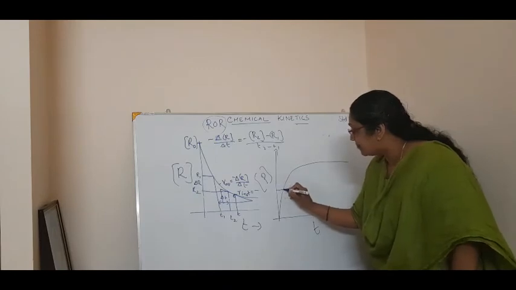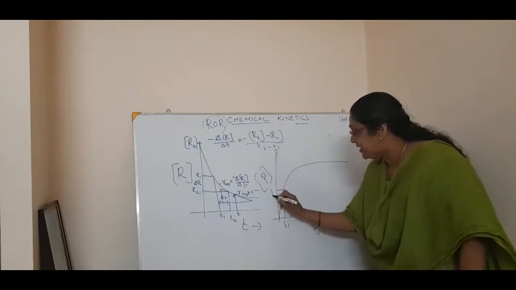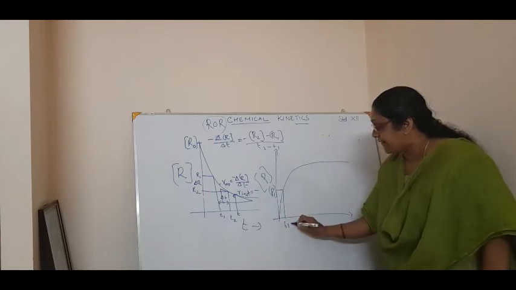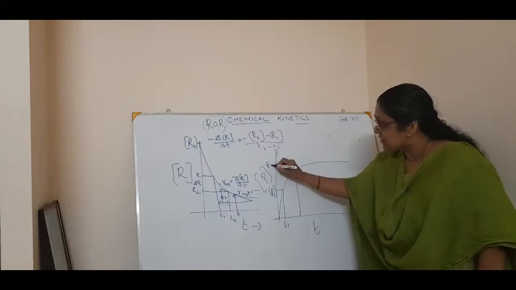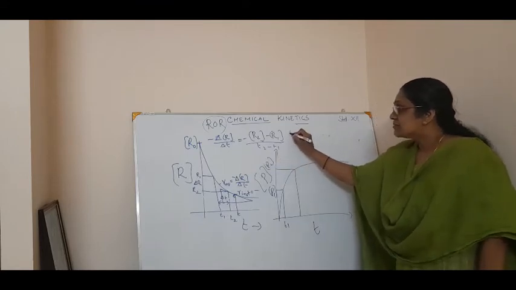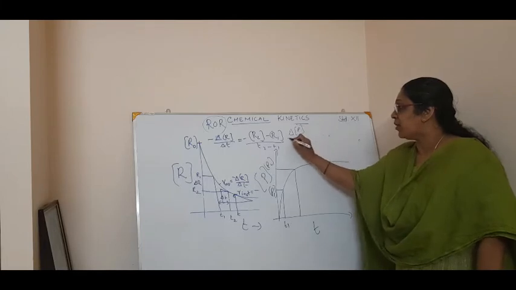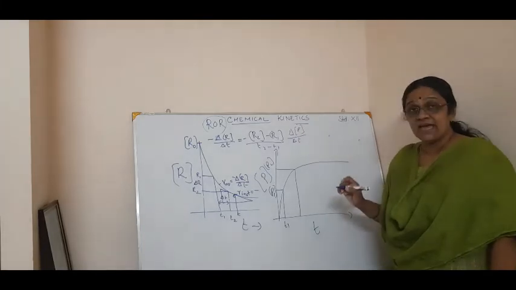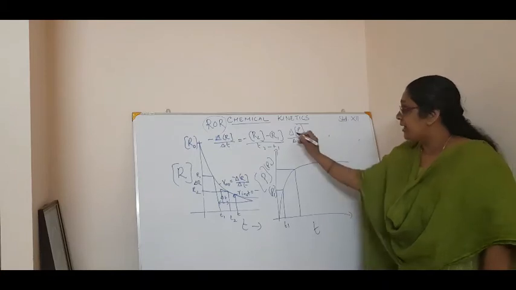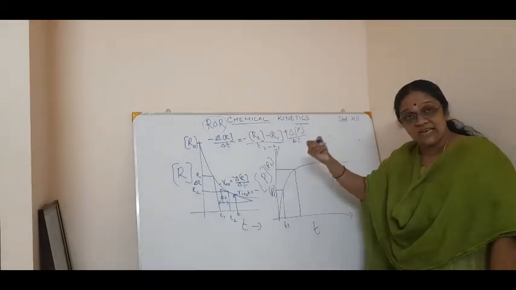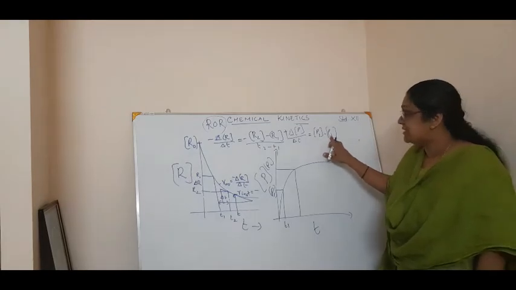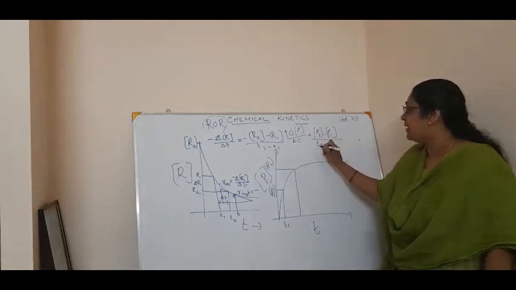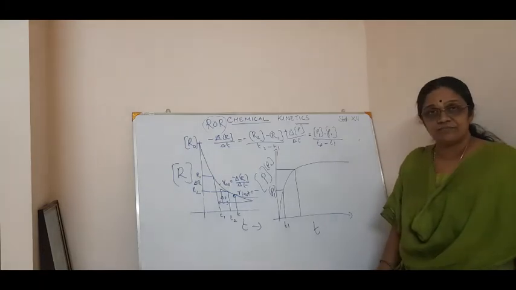If at time T1 the concentration is P1, and at time T2 the concentration is P2, how will I write it? Delta concentration of the product by delta T, isn't it? That is the average rate of reaction. That is plus, because the product is increasing, and is equal to P2 minus P1, the concentration of P2 minus the concentration of P1, divided by T2 minus T1.